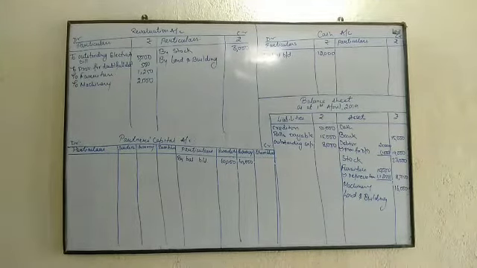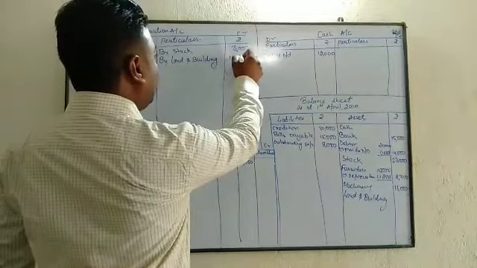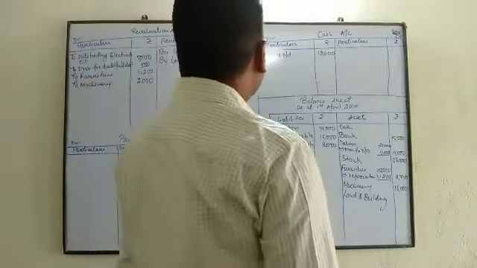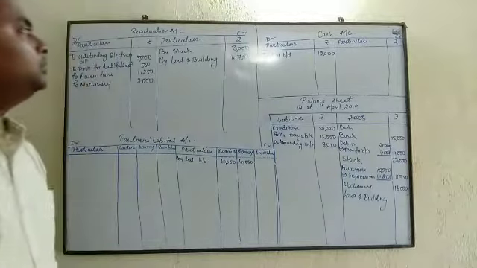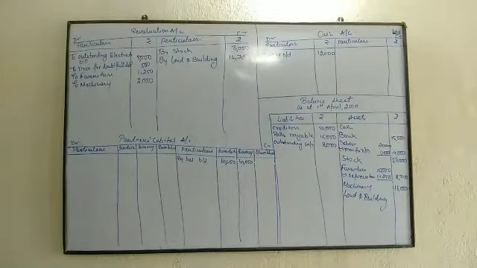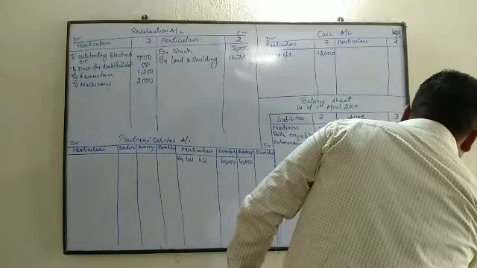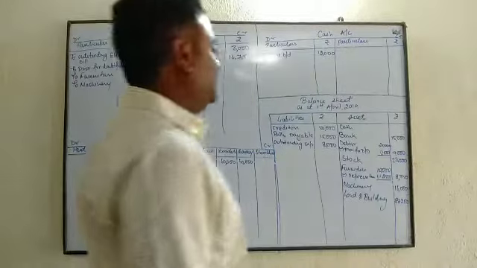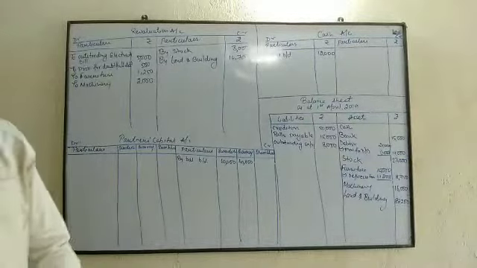So 73,500 into 20% will be 14,700. 73,500 plus 14,700 is 88,200, right?